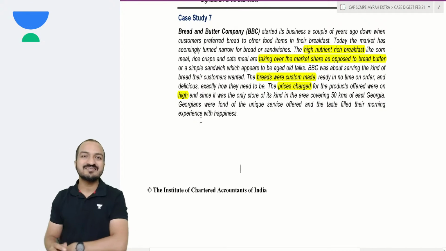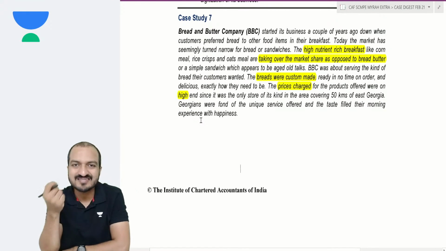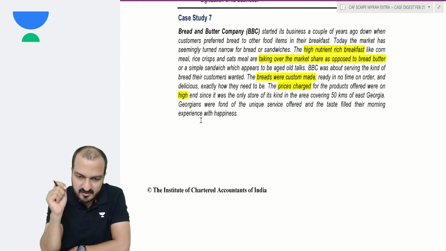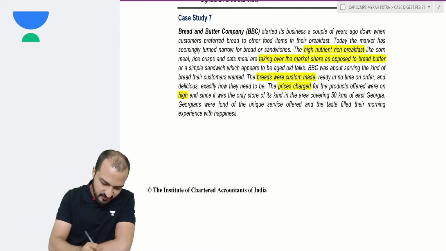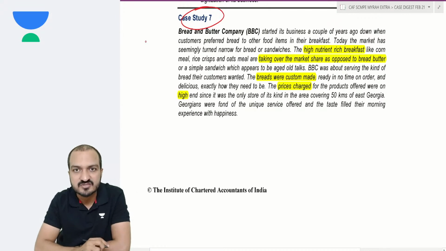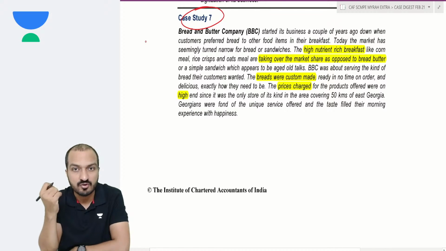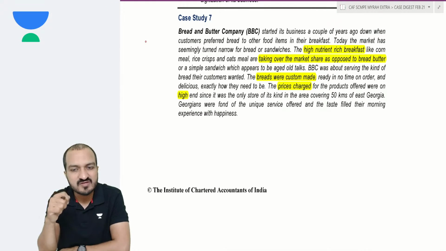So in the case study digest, we had done a few cases earlier. Right now, I'll continue with case number 7 in the case study digest. Earlier 6 cases we have already done. So what I'll be doing here today, I'll discuss a few cases, and by the end of the session I will also discuss a few practical questions.